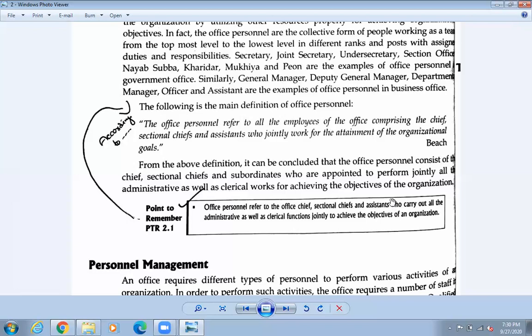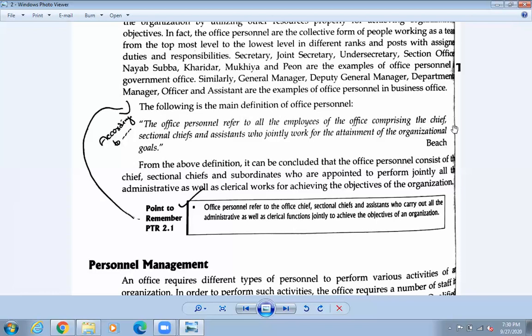Okay, so to fulfill the objective of that office, then what will we do? So we will hire the different office personnel. So first we will write down this definition. Okay, then after that, according to, okay, so who has written this one? Okay, Bates. So this Bates has written this definition. So let us write down. So according to Bates, the office personnel refers to all the employee of the office comprising the chief, sectional chief, and the assistant.